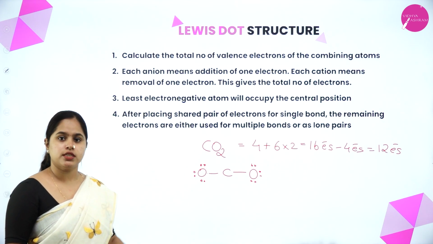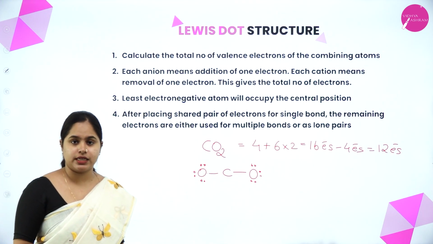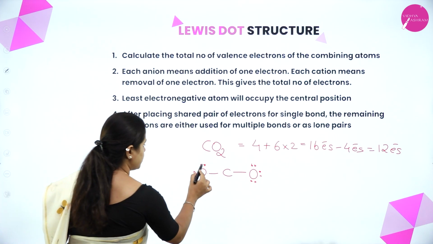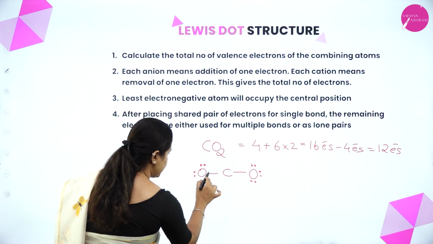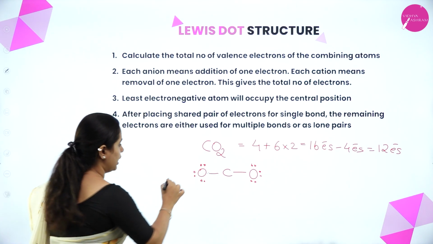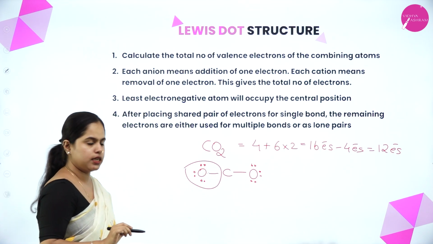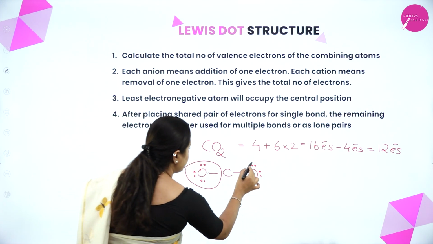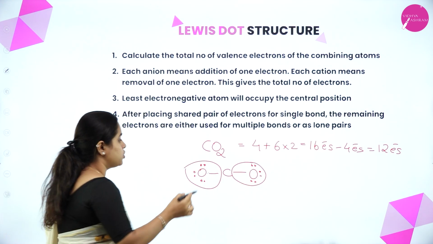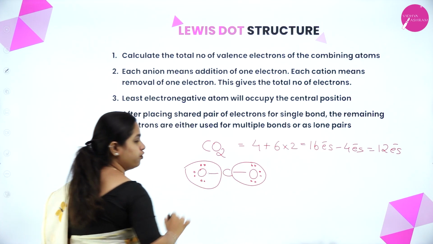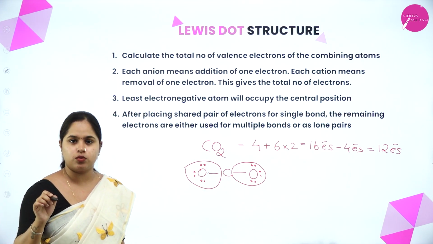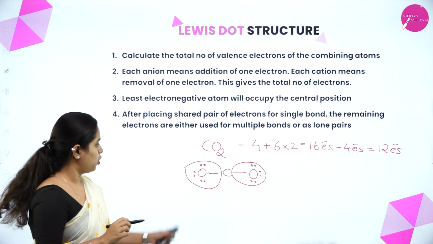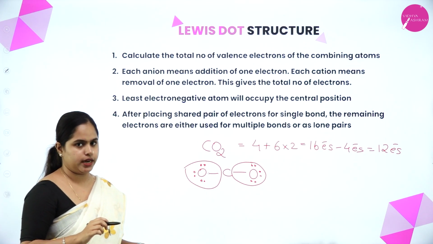Now what you have to do is, you have to see whether each of these atoms is attaining octet, right? Yes, so let's begin with the oxygen. This oxygen, 1, 2, 3, 4, 5, 6, 7 and 8. Yes, this oxygen atom attained its octet. Now coming on to this oxygen atom, 1, 2, 3, 4, 5, 6, 7, 8. Even this oxygen atom attained its octet. So coming on to the carbon, 1, 2, 3, 4, right? Only 4 electrons in its outermost shell. So this carbon did not attain its octet. All the atoms should obtain octet, right? So what can I do?